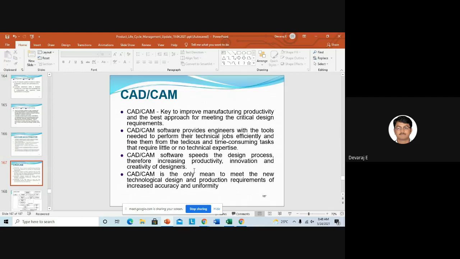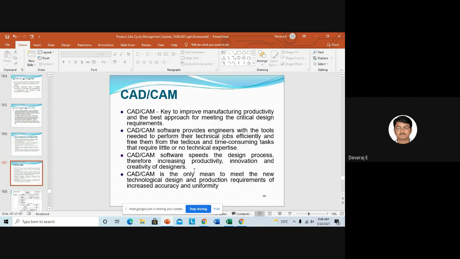we should get the inputs, the data. That is called data analysis. Then we should go for visualization, then for creativity. If you are more creative, you can give a better product for society. That you studied in Design Thinking 1 and 2, that is creativity as well as innovation.